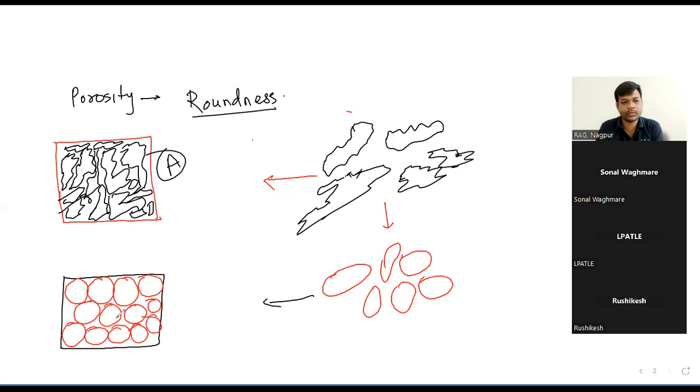Can you observe something striking here? Let me give you a hint. In which of these rocks will porosity be higher, A or B?